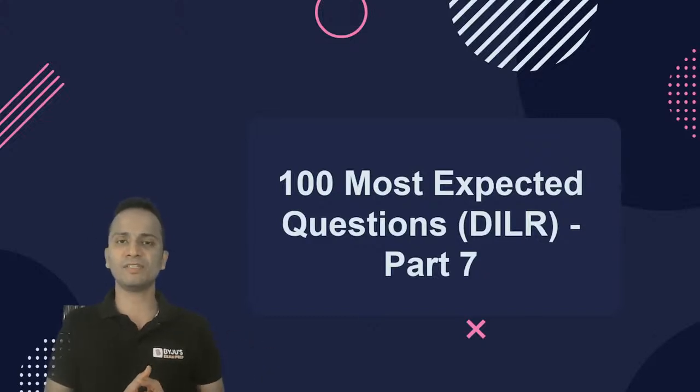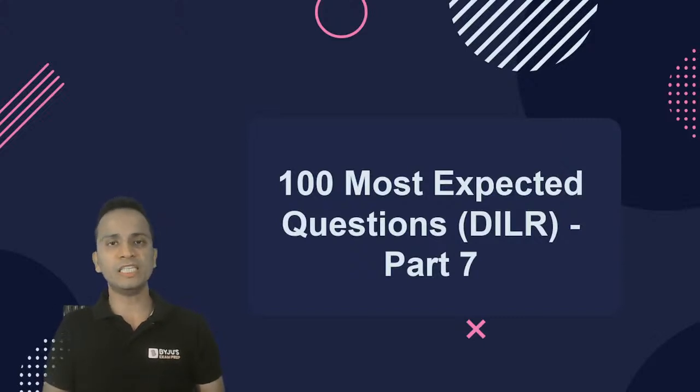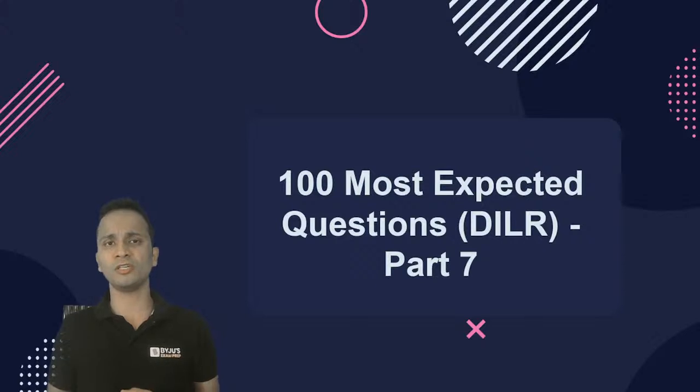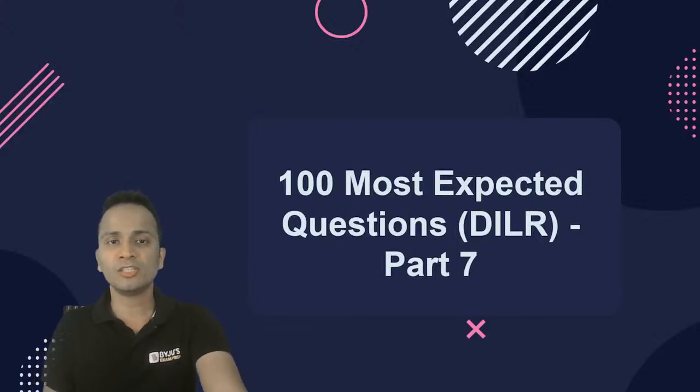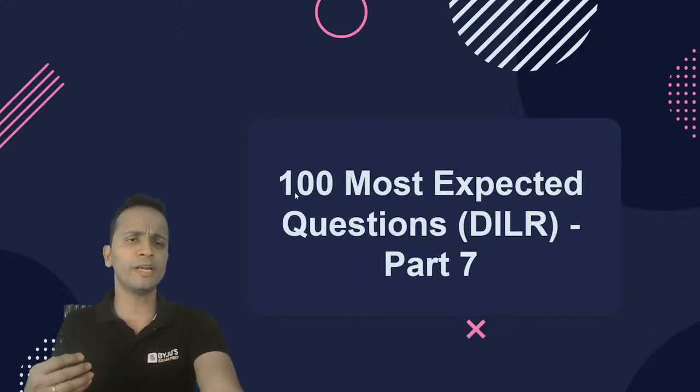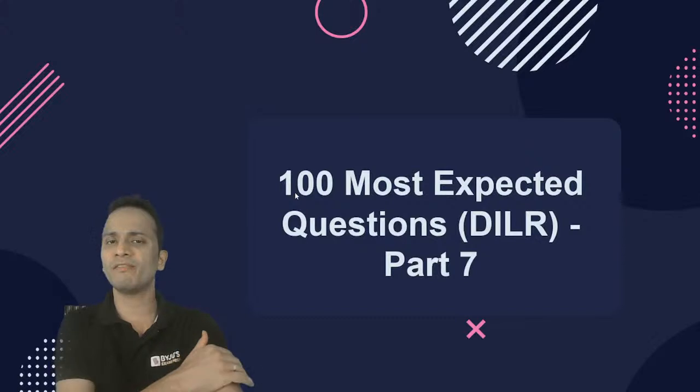Previously, we have seen 6 sessions on most expected questions of DILR, in which we have seen different types of questions, different types of sets, based on some of the important areas which have already been tested in the previous year papers of the CAT examination. So, continuing this trend, today we shall be looking at the 7th part of this series. Today we'll be solving 2 different sets of DILR, and these 2 sets are of moderate or slightly above moderate level of difficulty.